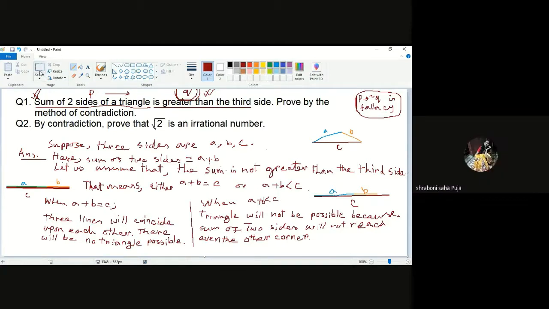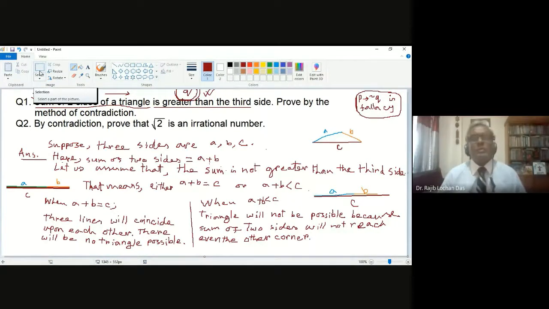Yes, sir. So there may be different questions. It is not only the thing. I can make a similar small question, and don't worry that you did not practice this question at home. You will just follow the rules. You will follow what is your P and what is your Q and what to do.